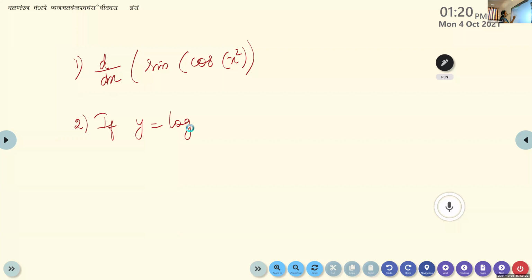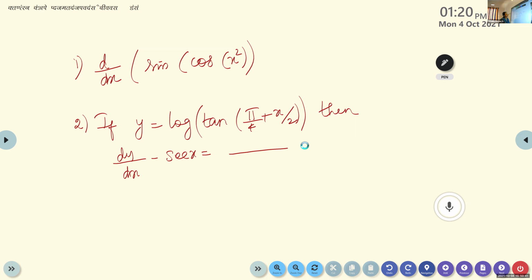Y is equal to log of tan of pi by 4 plus x by 2. Then dy by dx minus sec x equal to dash.